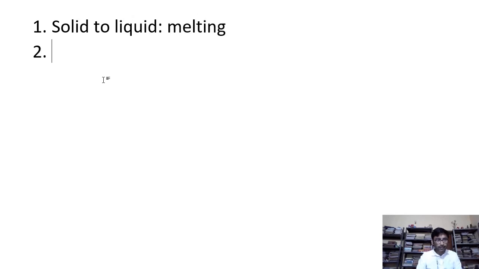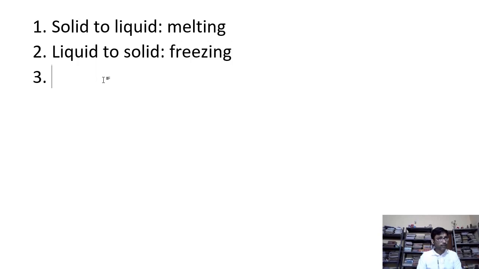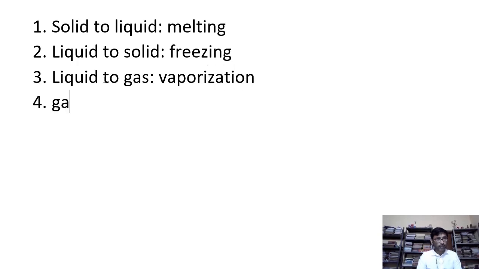So we'll just sum up a little. We have seen the first change as change from solid to liquid, and we have called it melting. Second is from liquid to solid, and we have called it freezing. Then we have seen a change from liquid to gas, and we have called it vaporization. And then from gas to liquid, that is called condensation.